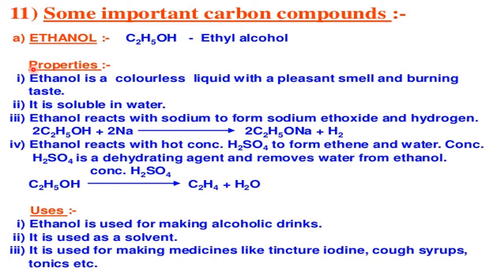Those two chemicals are ethanol and ethanoic acid. First we start with ethanol. Ethanol is the IUPAC name. Its common name is ethyl alcohol, which is widely used in making alcoholic beverages or alcoholic liquors. All alcoholic liquors contain ethanol as the major component. The only thing is that the percentage of ethanol differs from liquor to liquor.